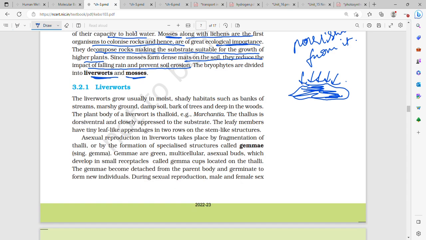So firstly, liverworts. Liverworts grow usually in moist and shady habitats, such as the bank of a stream, marshy ground, damp soil, bark of trees and deep in woods. That is, all bryophytes mostly grow in moist, damp and shady regions, right?